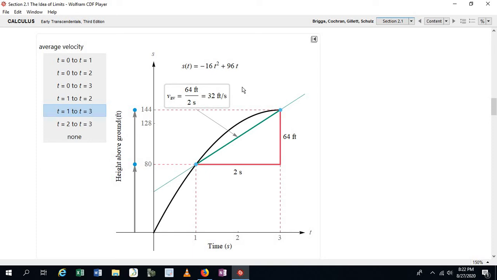Later on, we'll talk about a tangent line, and we'll explain the difference between a tangent line and a secant line. But for now, you should think of a secant line as going through 2 points on the graph of the position function, and the slope of the secant line is equivalent to the average velocity between the 2 points that the line goes through. Okay, in this case, this point and this point.